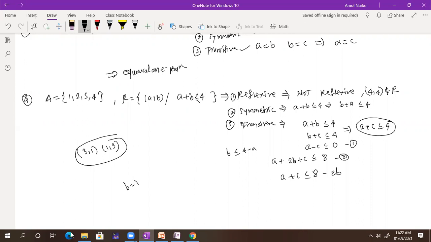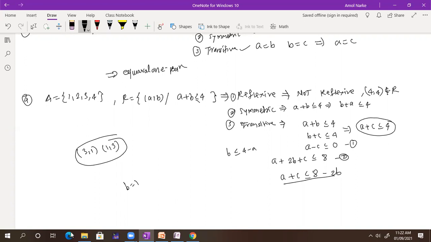So that is how you can do a simple calculation and find out the values of B. What I did here, I just found A plus C, which is less than or equal to 8. So I found what value of B I am getting here greater than 4. If B is equal to 1, I am getting 6 here. B is equal to 2 gives 4. So only for this case it is 2. So it is not transitive. Got it? Clear?